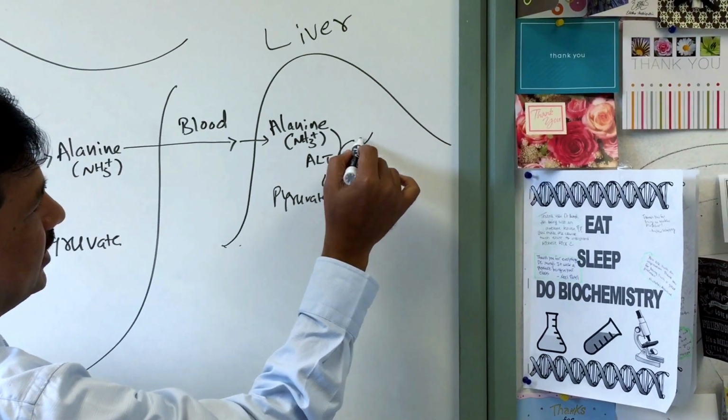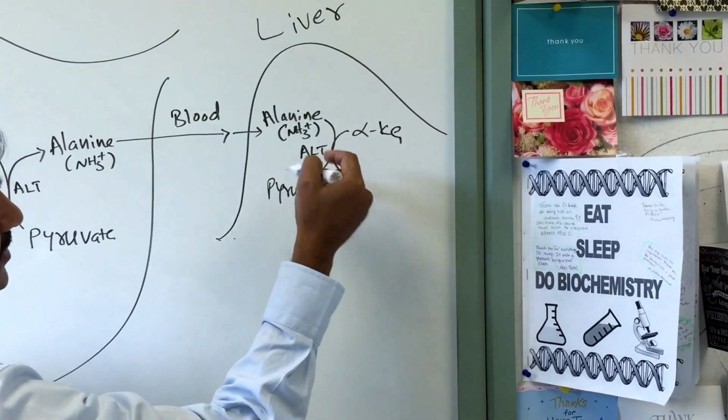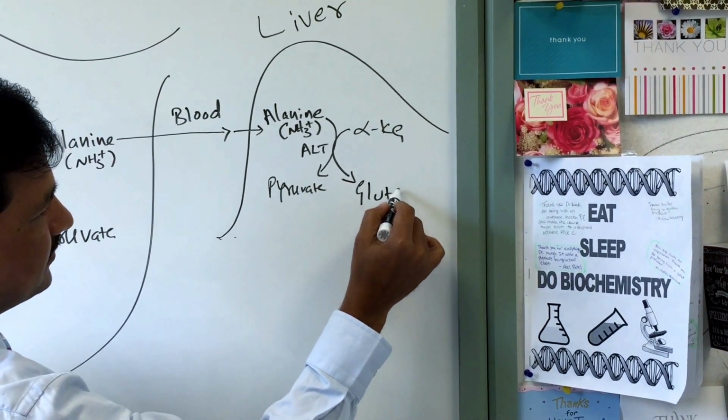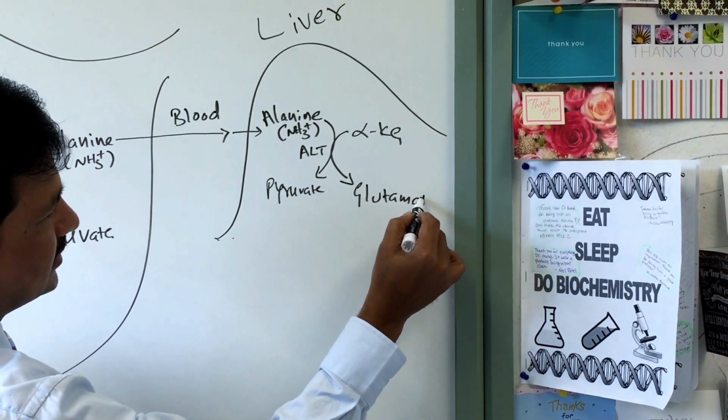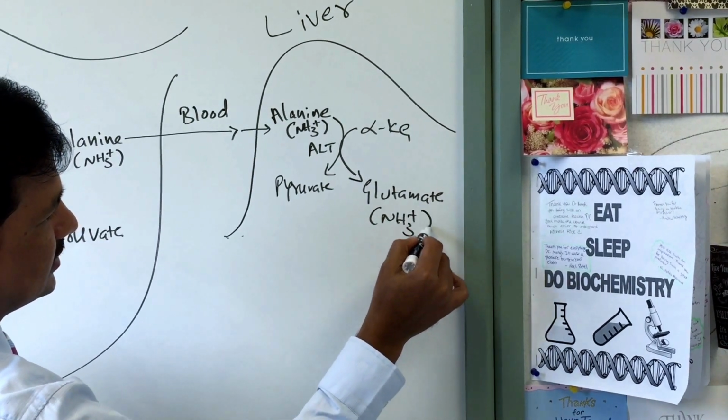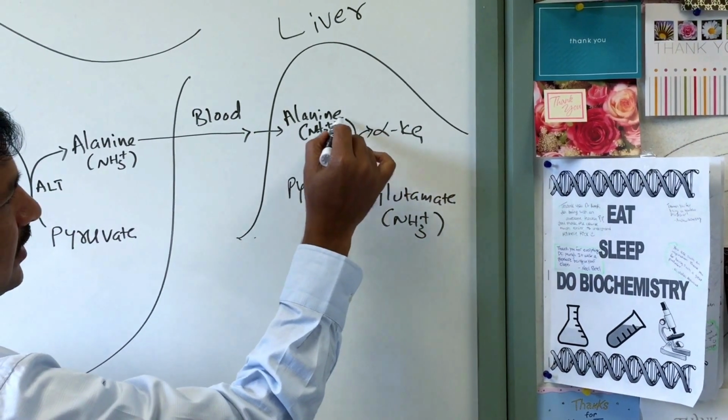whereas alpha ketoglutarate in the liver accepts this amino group and is converted to glutamate. Now your amino group is in glutamate. That's in the liver.